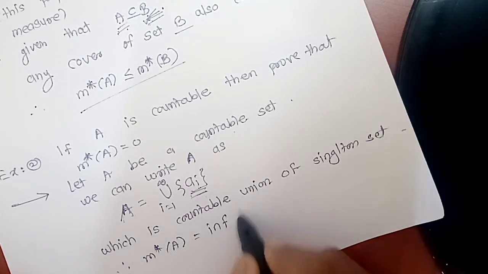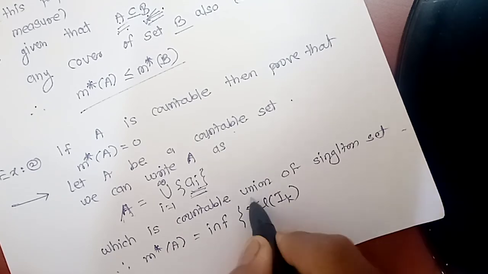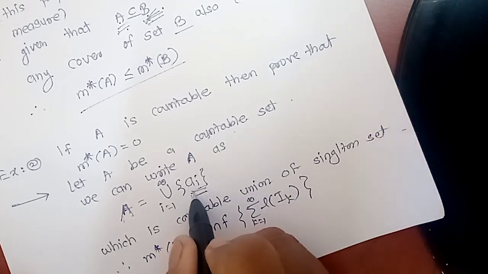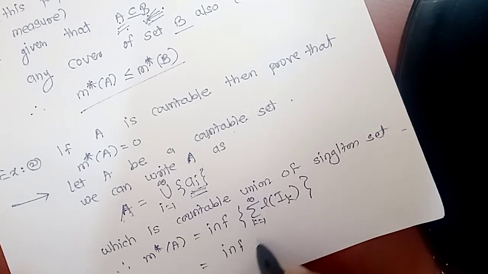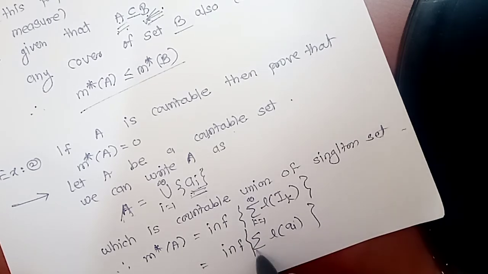Therefore the outer measure of A is equal to the infimum of the sum of lengths of I_k, where k varies from 1 to infinity. And what is I_k? Here I_k are singletons, so this is the infimum of the sum of lengths of A_k, where k varies from 1 to infinity. And what is the length of singletons?